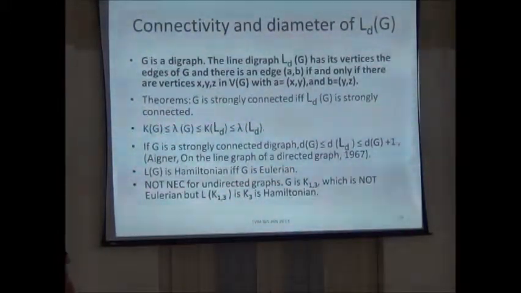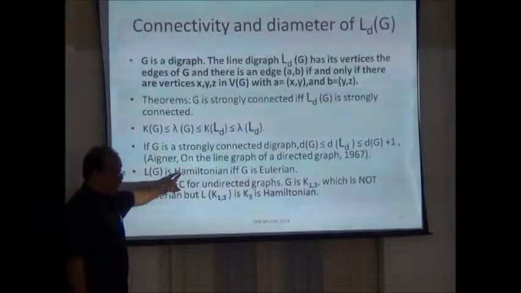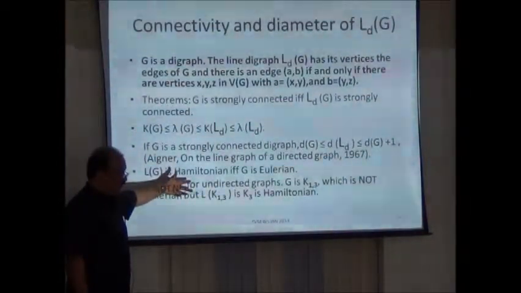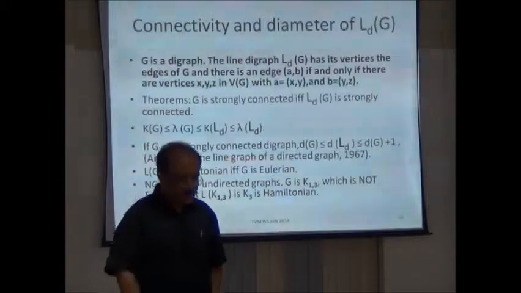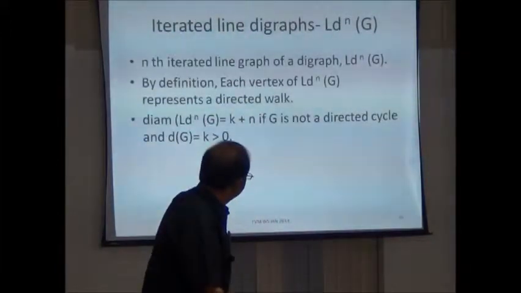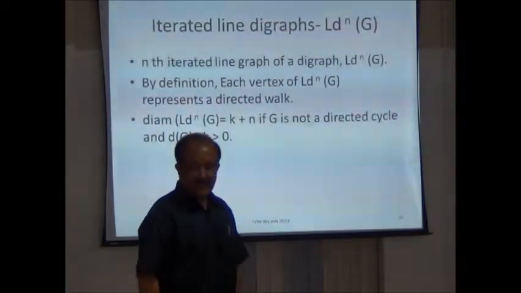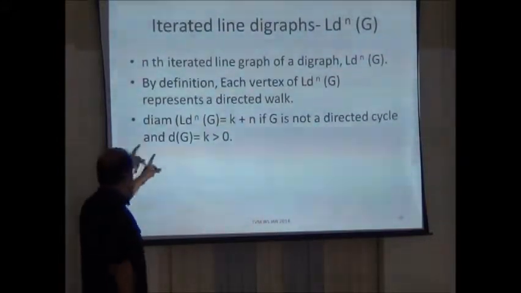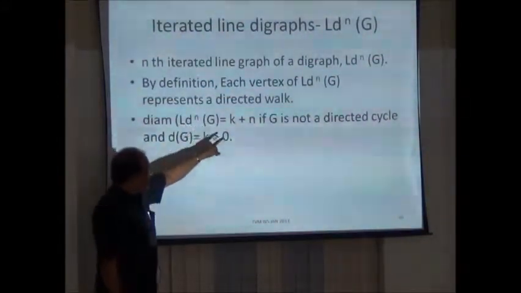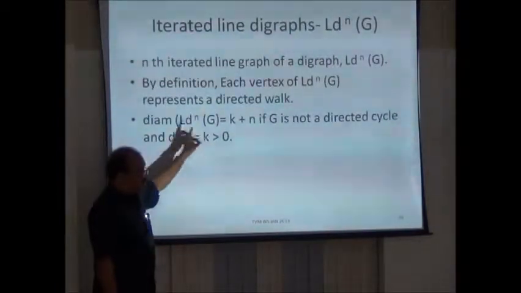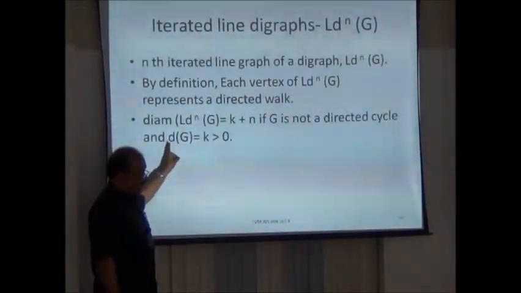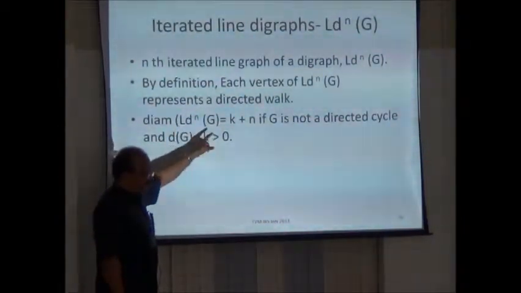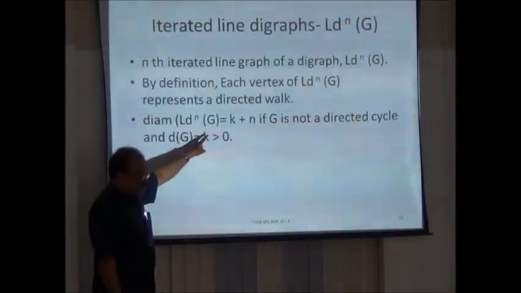Okay. And the line graph of G is Hamiltonian if and only if G is Eulerian, you can count. It's not true in the line graph of an ordinary graph. So similarly, you can define the iterated line graph, which has a nice property that the diameter of the n-iterated line graph is k plus n, where k is the diameter of G. So if you take the second iteration, what you get is the diameter becomes k plus 2. Okay.